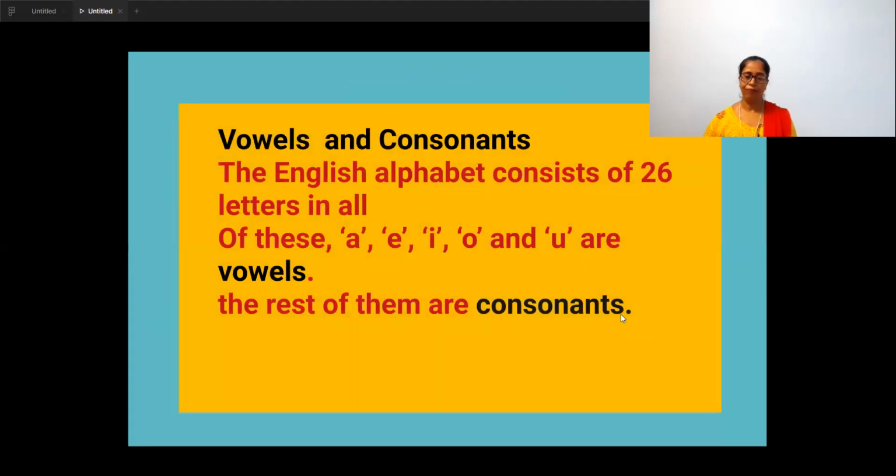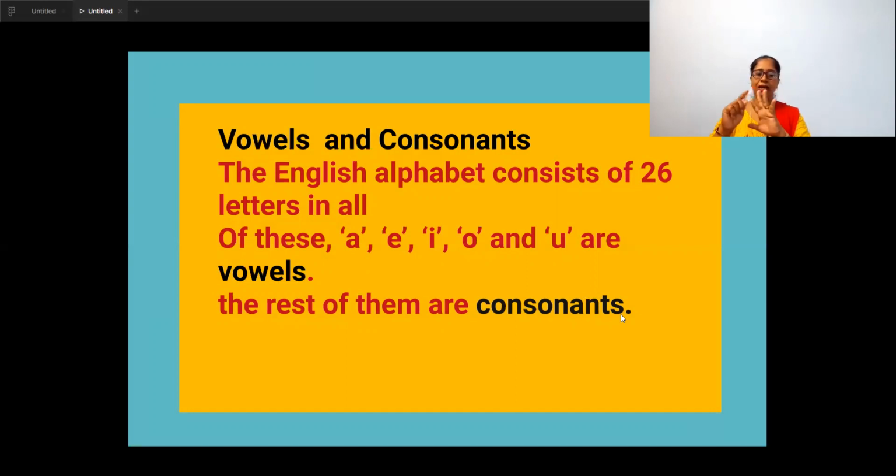So children, vowels and consonants. You need to understand this. The English alphabet consists of 26 letters in all. That is A, B, C, D, E, F, G, H. How many? Total 26. Of these, A, E, I, O, and U are the vowel alphabets.